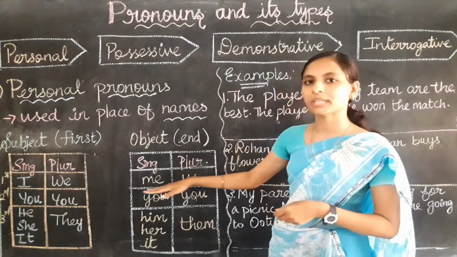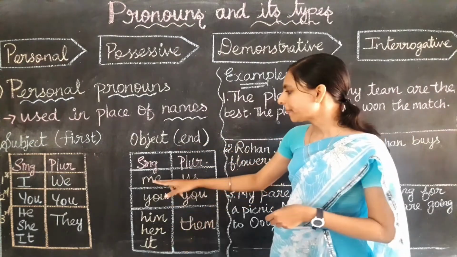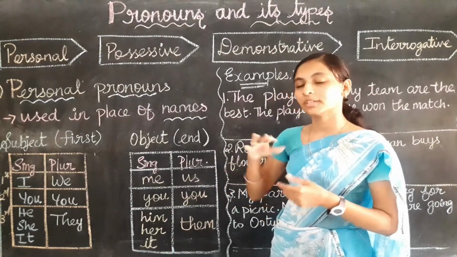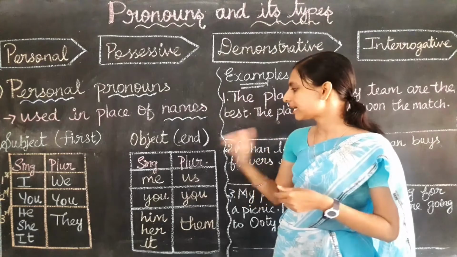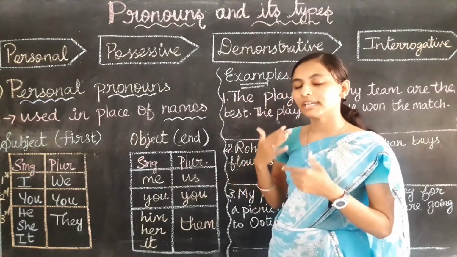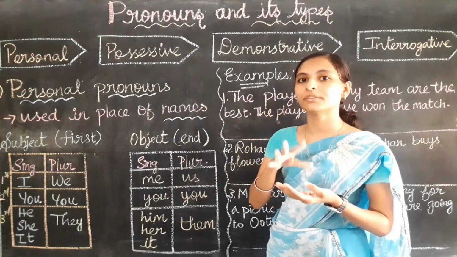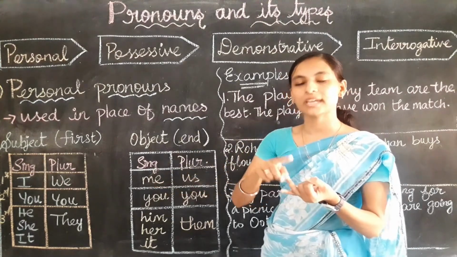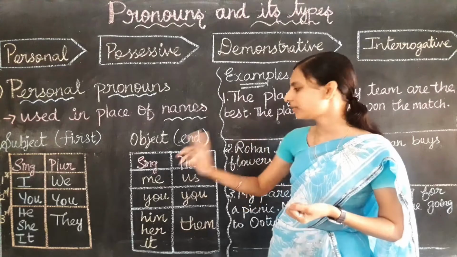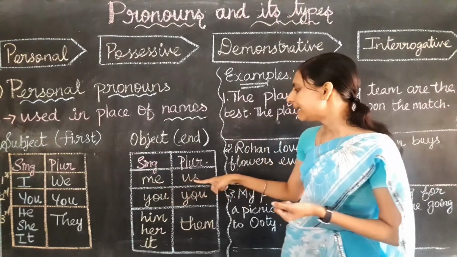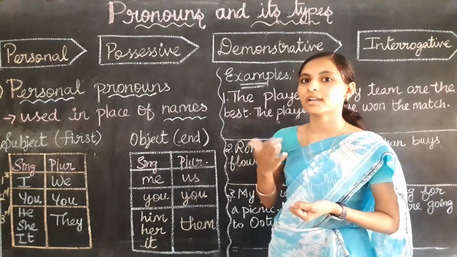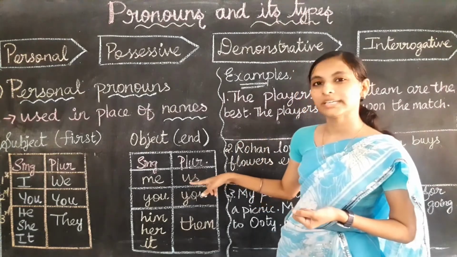I will give you the Tamil meaning for all these pronouns. Me means enne. If I am talking, I can say enakku, ennal; all these Tamil words are represented in English by only one word, that is me. And us represents the plural form: engalukku, engalal, all those words are us.